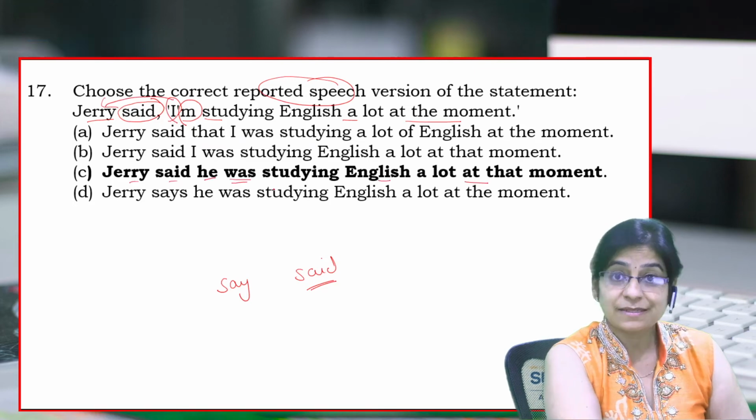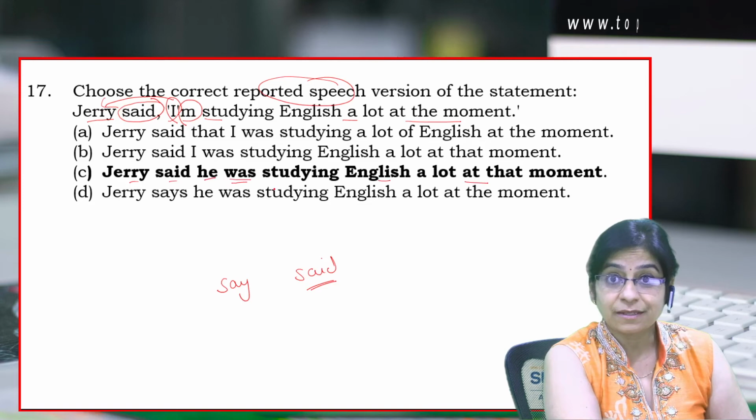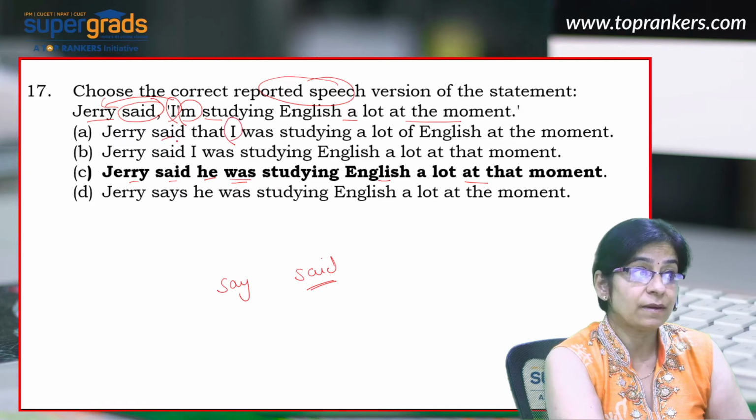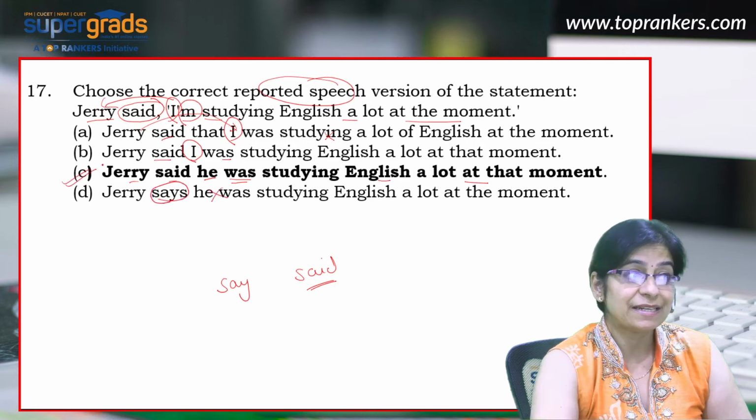Now, let's consider the other options. See, Jerry said that I was studying English a lot at the moment. See, this should have changed. I should have corresponded with the speaker. So that's the reason why this one would be wrong. Jerry said I was studying English a lot at the moment. Again, this I is wrong here in this one. Jerry says, now we cannot change the tense of the reporting verb in any given sentence. So this one is definitely wrong. So your right answer here is C. That is, Jerry said he was studying English a lot at that moment.